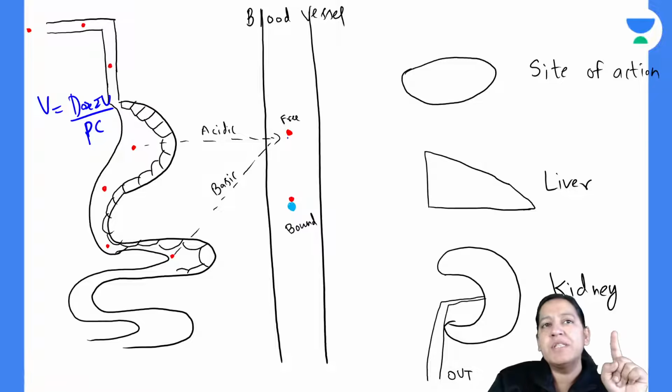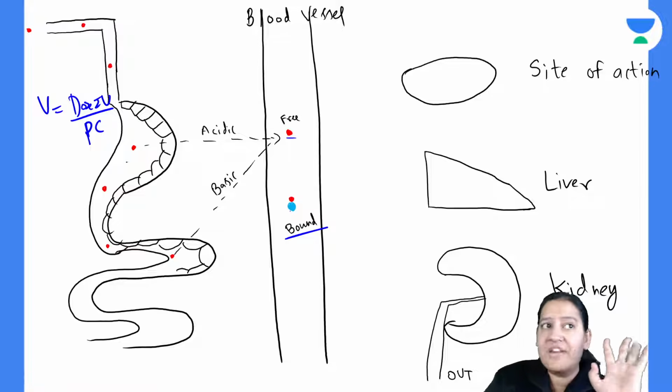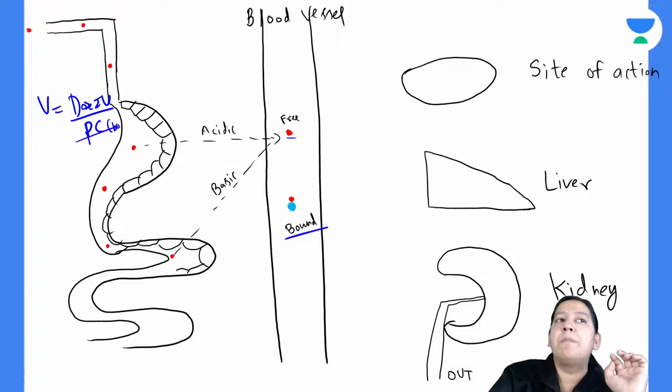So is the plasma concentration of the free or the bound form? Which one remains in the plasma? In the plasma it is the bound form, not the free. So actually it is the plasma concentration of the bound form. Give me a thumbs up. This is the formula. So can you see volume of distribution is inversely proportional to the plasma concentration of